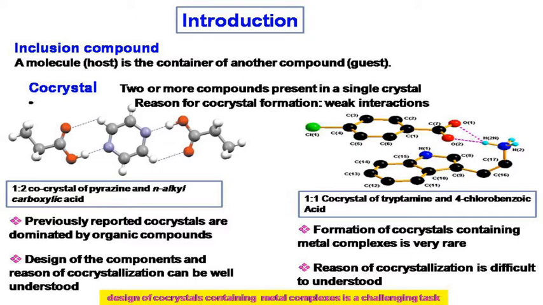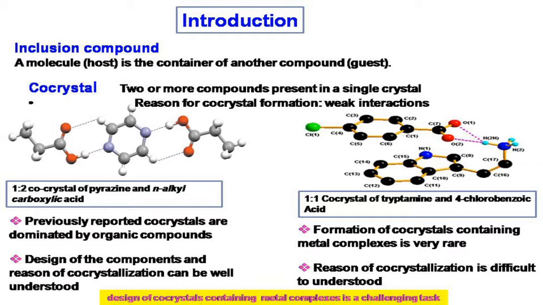Now, what is a co-crystal? A co-crystal is a crystalline structure made up of two or more components in a definite stoichiometric ratio, where each of the components is defined as either an atom, ion or molecule, and the stability of the co-crystal is due to weak interactions.